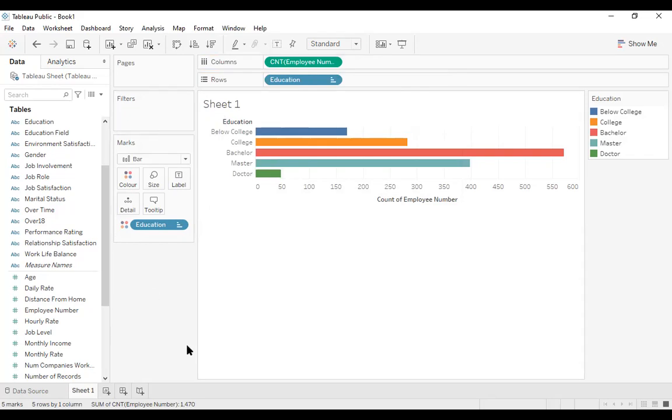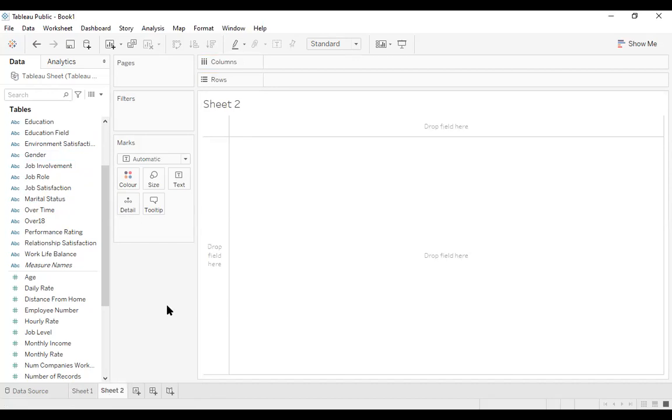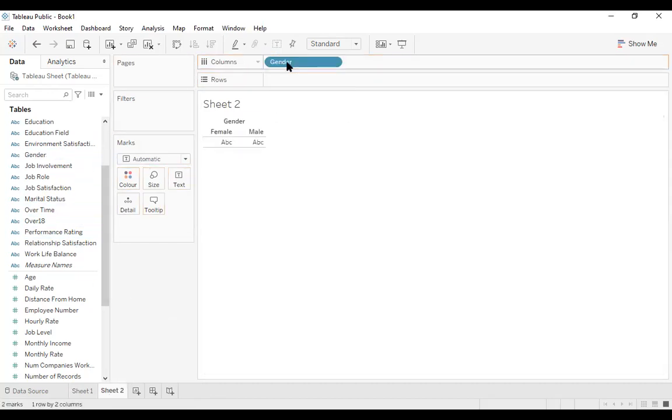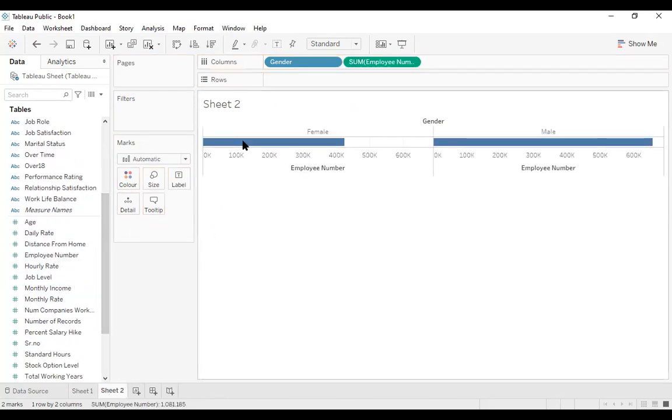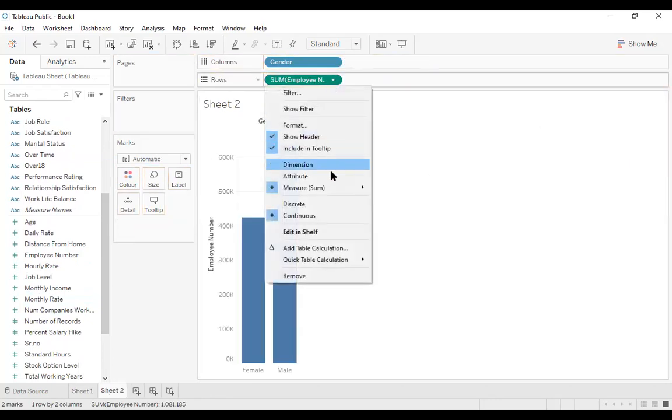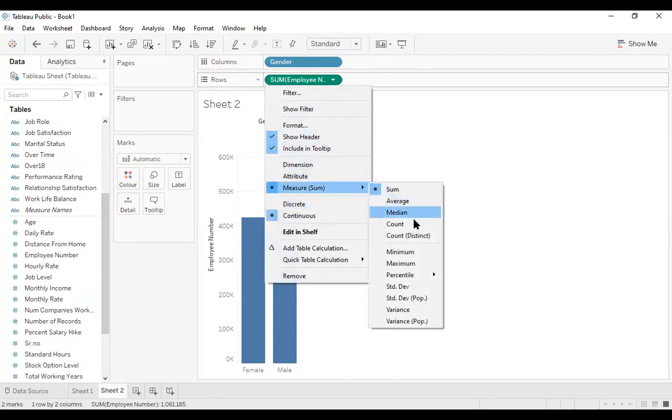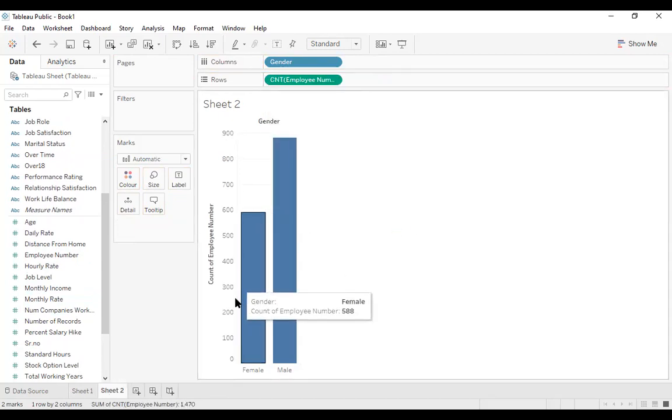Now if you want to add one more, you can go ahead and add. Say for example, you want to see gender, male and female, and you want to see how many people are there in the male category. You just put the data here. Let's put the measure as count. Okay, so we have got male and female.